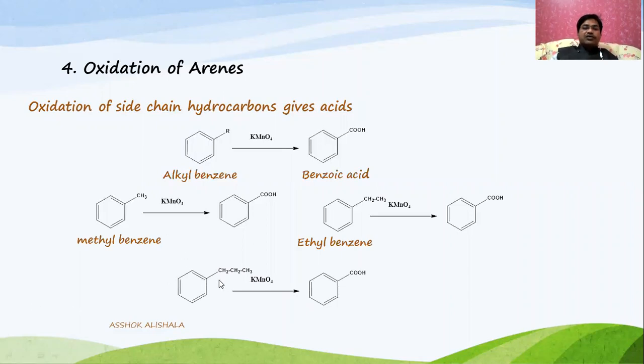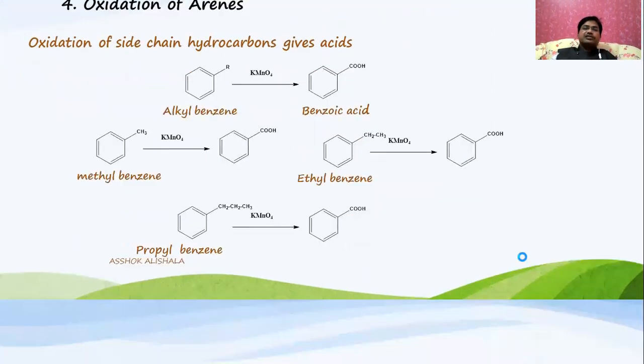Whether it is one carbon, two carbon, three carbon or ten carbon, irrespective of the length of the chain, oxidation with potassium permanganate always gives only benzoic acid. Methyl, ethyl, propyl, butyl, any side chain always gives benzoic acid.